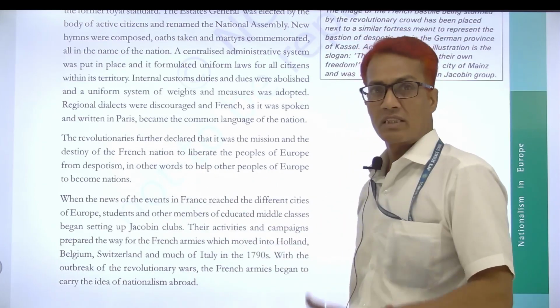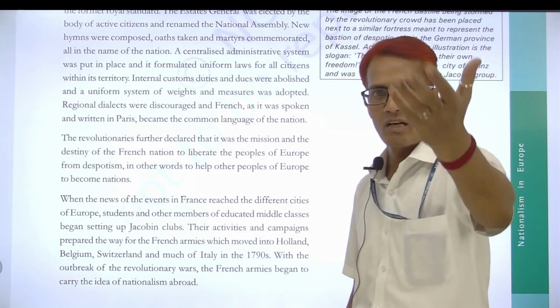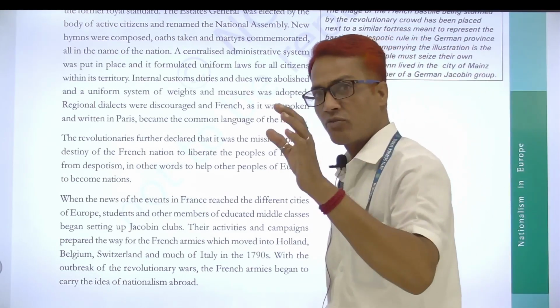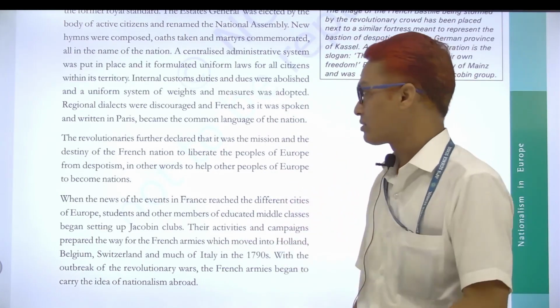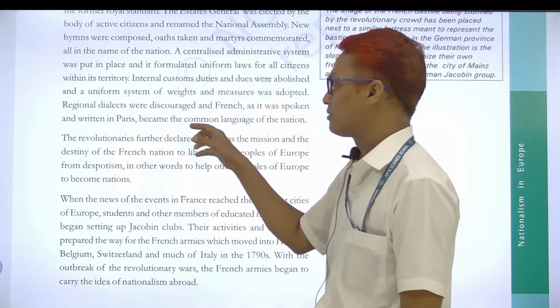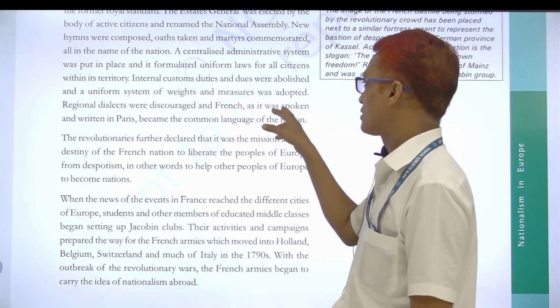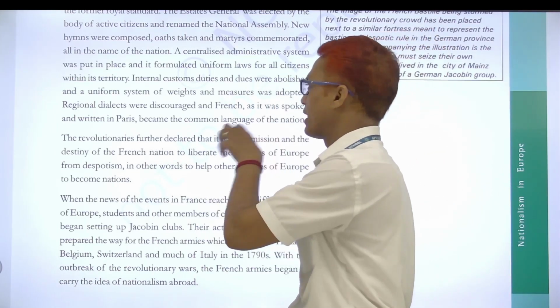Now, regional language was discouraged. Likewise in our Rajasthan, we say discourage Marwadi. We give focus or importance to our Hindi language likewise. So here dialect languages were discouraged, and French was placed in place of dialect languages. They gave focus on the French language.